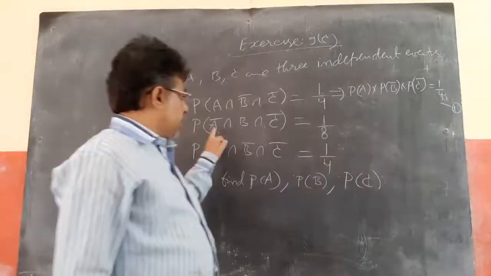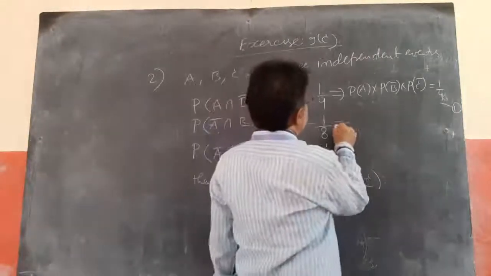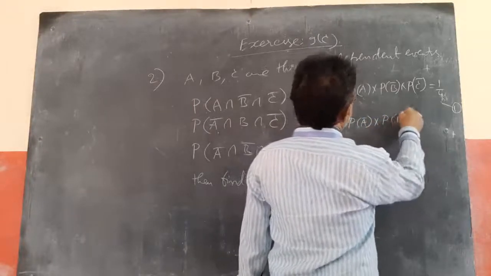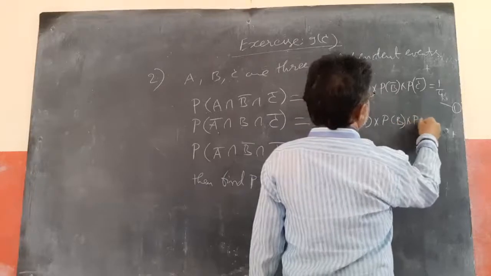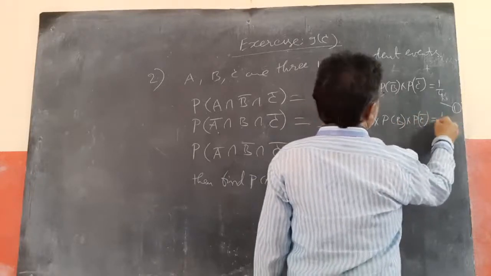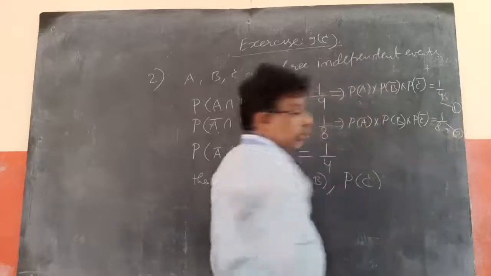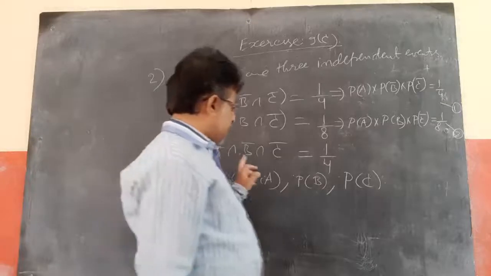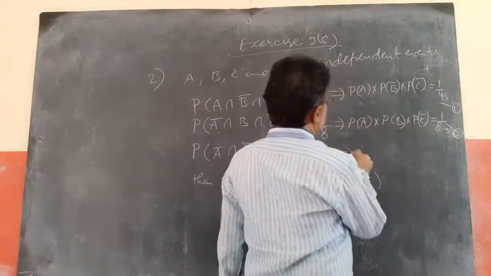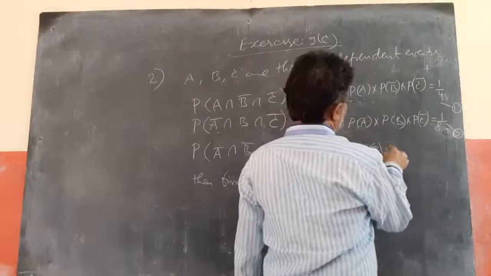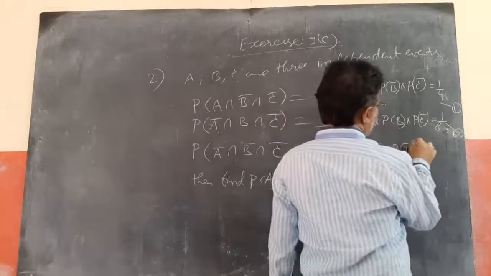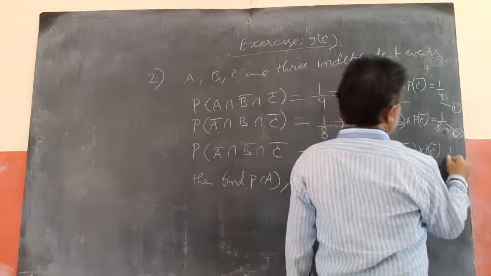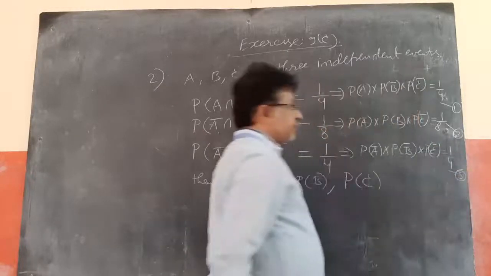Next, A bar intersection B intersection C bar implies P of A bar into P of B into P of C bar equal to 1 by 8, equation 2. Next, A bar intersection B bar intersection C bar means P of A bar into P of B bar into P of C bar equal to 1 by 4, equation 3.